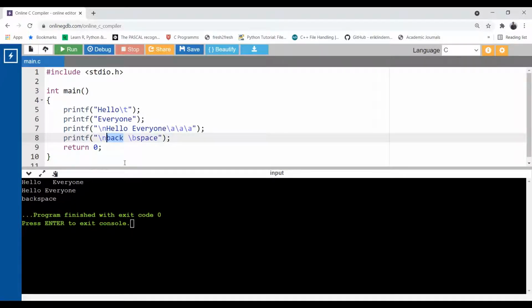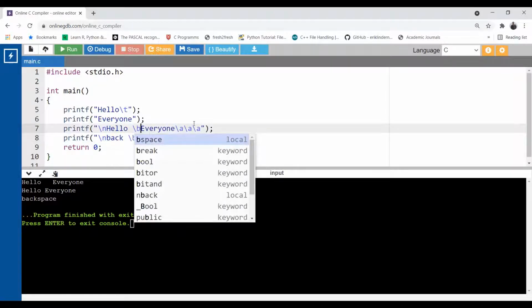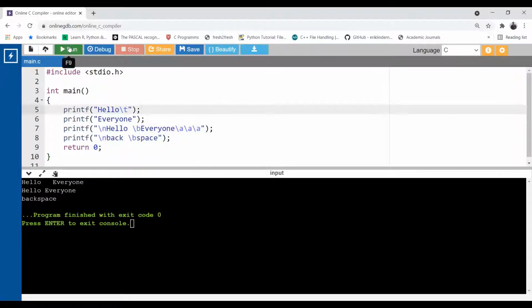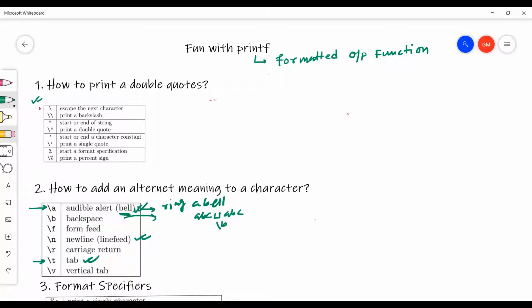You can do this for previous outputs also. So let us put a backslash b over here as well. Now run this code. Now see, hello everyone, no space between hello and everyone, although there is a space. So this is the purpose of another escape sequence, backslash b. This is also completed and covered. And we have used backslash n and backslash t.